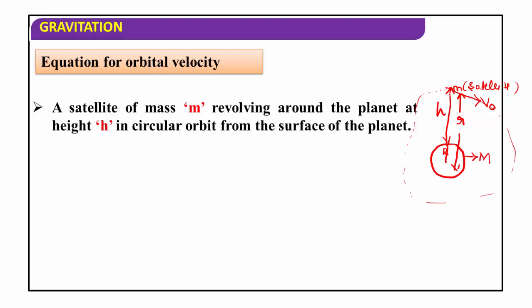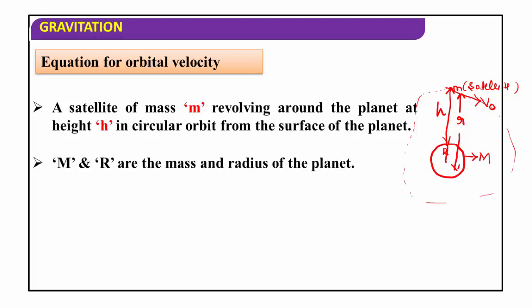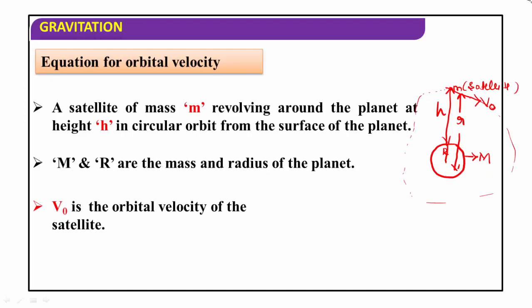Here m is the mass of the satellite. This satellite is revolving around the planet at a height h from the surface of the planet, and capital M and R are the mass and radius of the earth or that planet, and v naught is the orbital velocity of the satellite. Ve is the escape velocity and v naught is the orbital velocity. The satellite performs uniform circular motion.